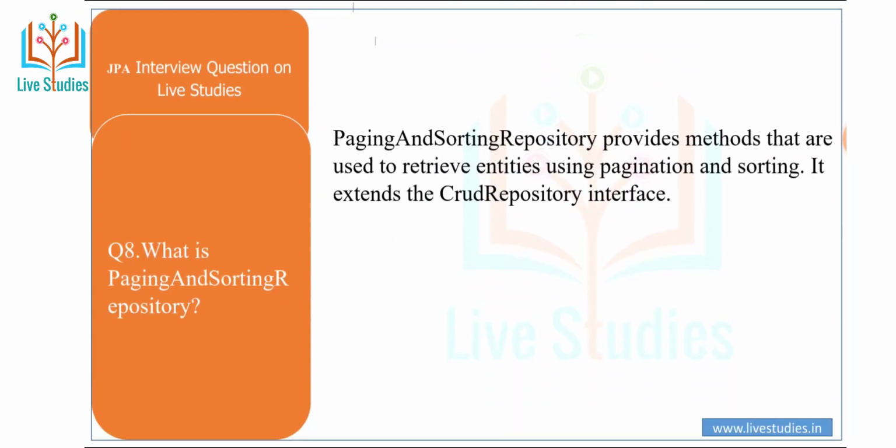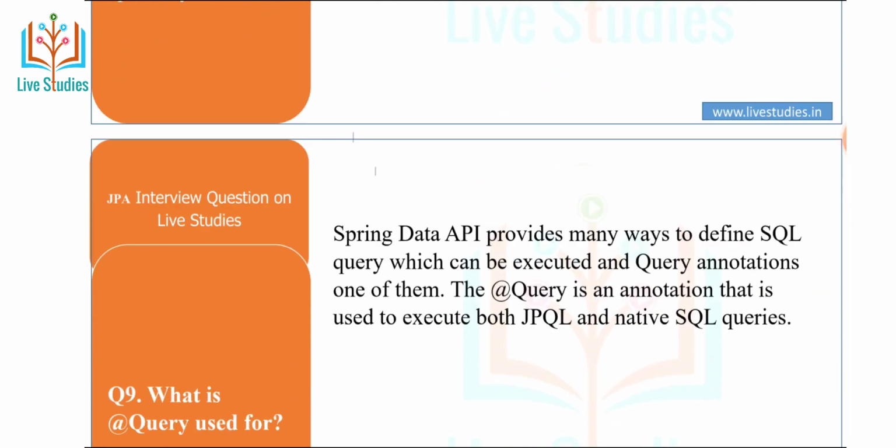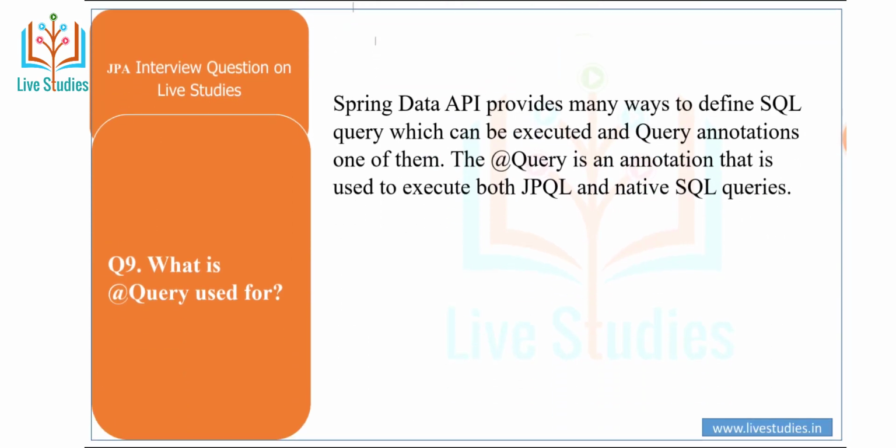Move to the next question. Another question is, what is paging and sorting repository? Paging and sorting repositories provide methods that are used to retrieve entities using paging and sorting, and extend the CRUD repository interface.